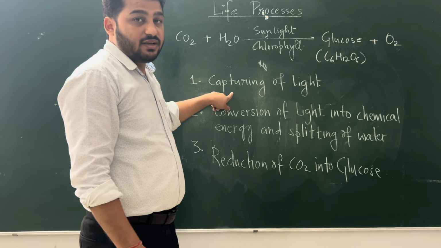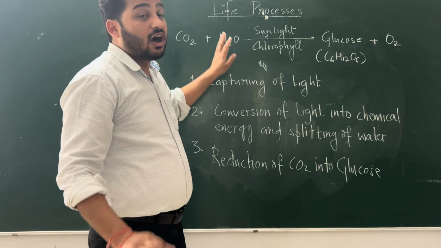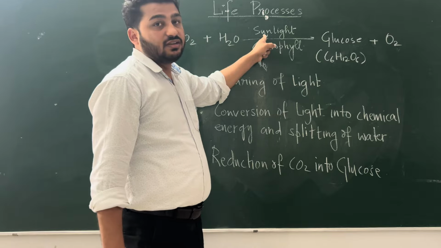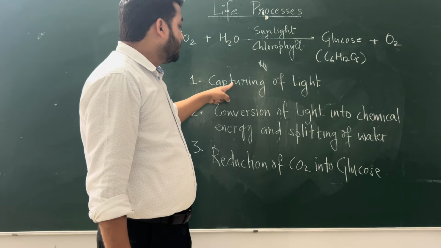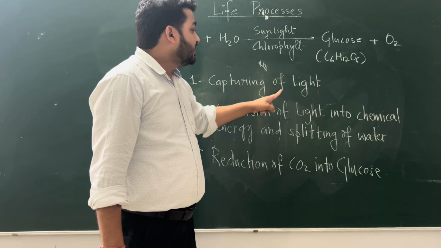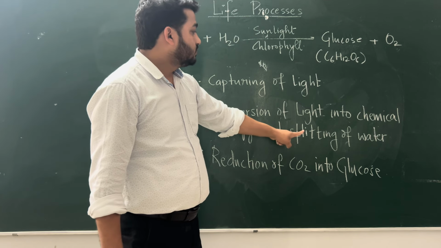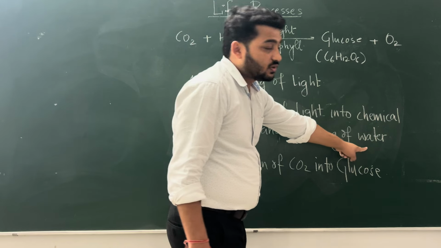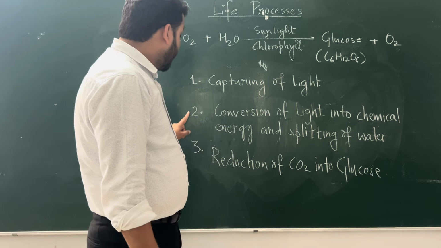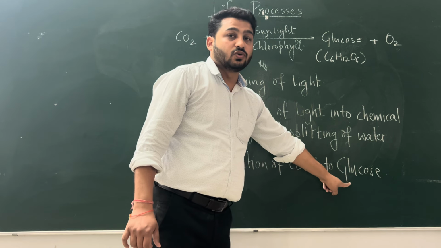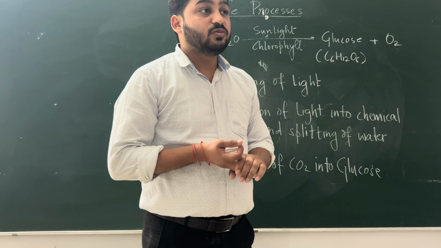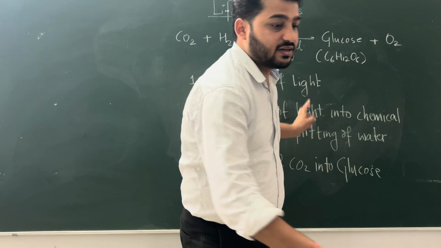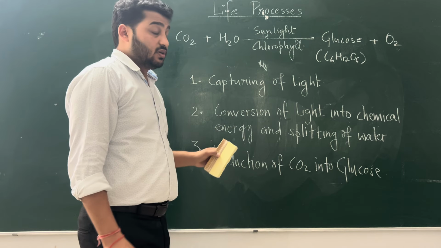First, capturing of light. The light is captured. How? I'll tell you later. This light of the sunlight of the sun is captured by the plant, and then this light energy will convert into chemical energy, and then splitting of water also occurs. How? I'll tell you later. And then reduction of carbon dioxide into glucose. These are the three steps that have to be learned in this board. Also, these three steps have to be learned as they are.